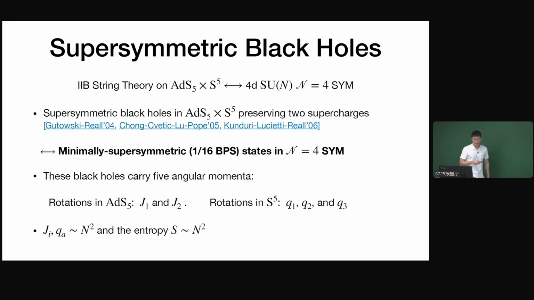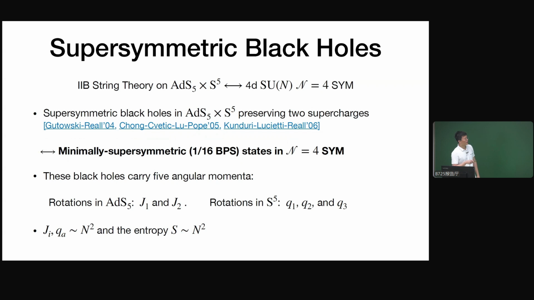So let's start with N=4 super Yang-Mills, and recall that we rely on this duality. On the gravity side, we have type IIB string theory on AdS5 times S5, and on the CFT side, we have 4D N=4 super Yang-Mills. Let's first focus on the gravity side.